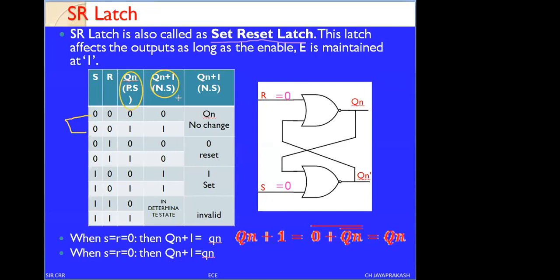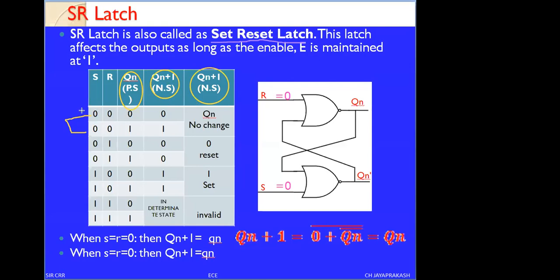The present state I am calling Q of n, or Q suffix n. Next state is nothing but the state after a certain interval. Therefore, I am calling this NS, that is Q of n plus 1. Now, we are going to determine the entire condition, as the final statement, as to what is the next state of the SR flip-flop for the different conditions.